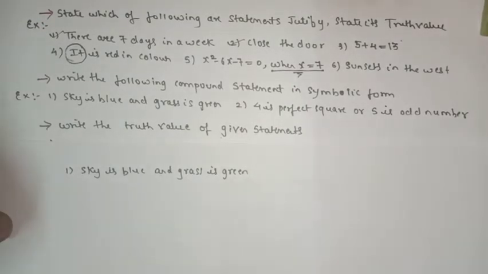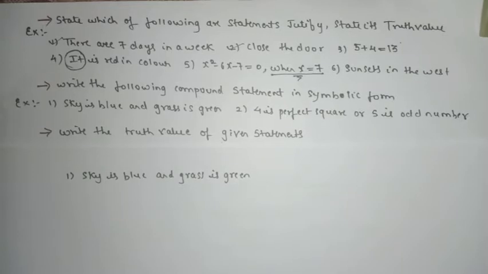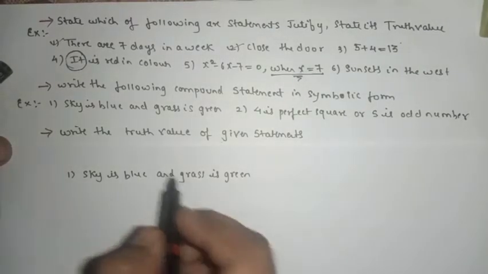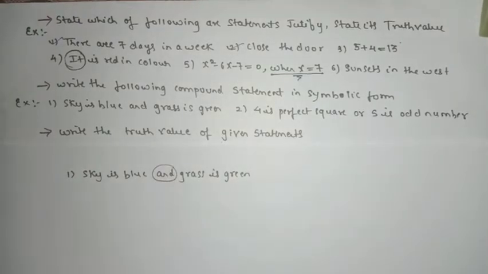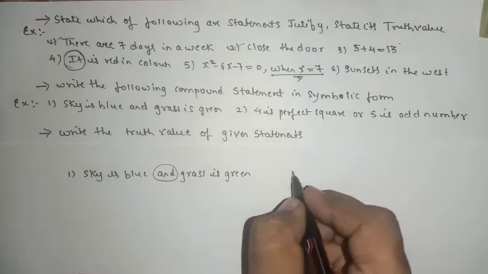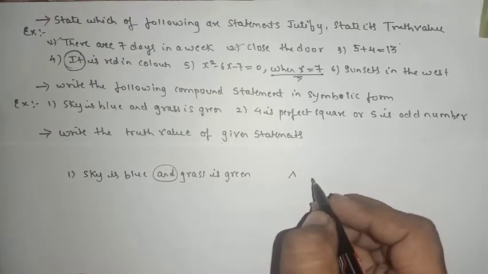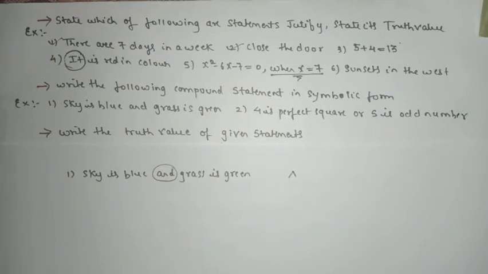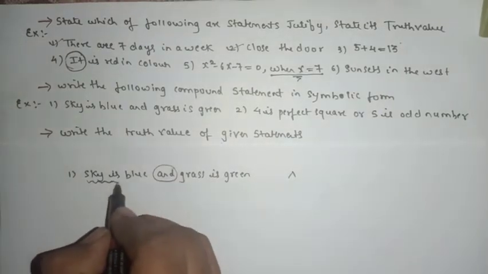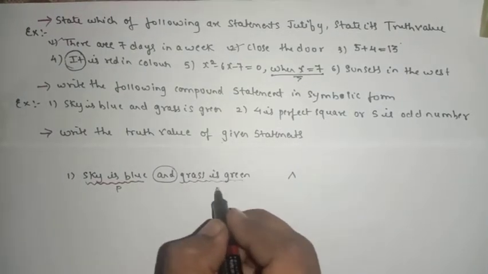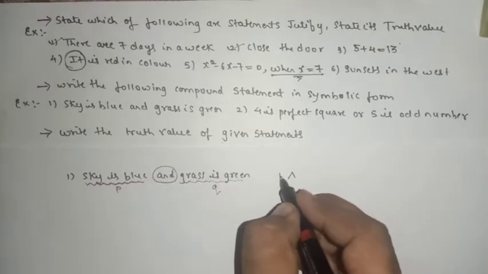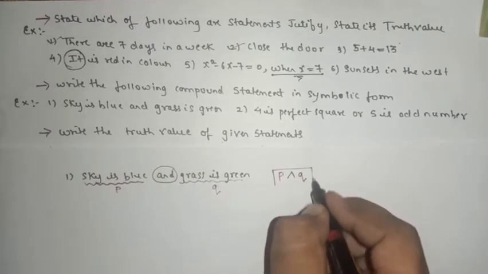So here can I say, in this sentence, "and" is a connection, yes or no? What is the symbol for "and"? The sentence before "and", we'll consider this as P and the second part as Q. So here can I say the answer will be P and Q. That's it. We got the answer.